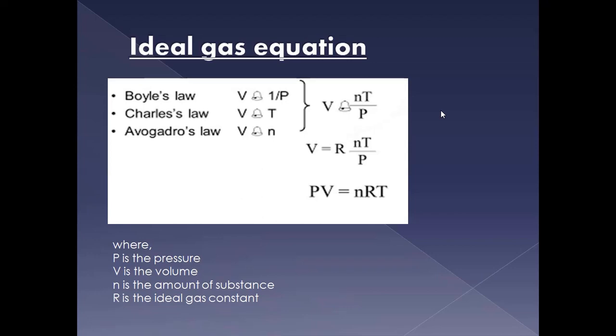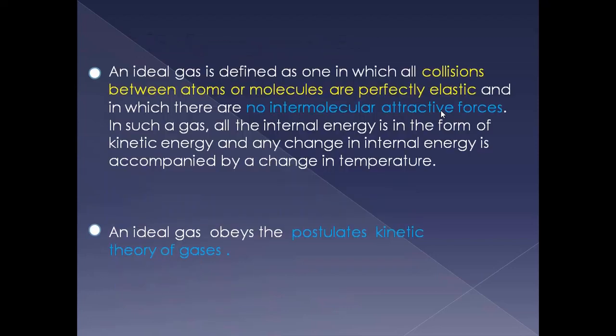that is R. Here P is the pressure of the gas in the container, whereas V is the volume of the gas in the container, or we can say in space also. In a similar way, the temperature. And next, an ideal gas is defined as one in which the collisions between atoms or molecules are perfectly elastic. Means it regains its original position. So there is no change in volume of the gas in the container, and there is no intermolecular force of attraction between the molecules.